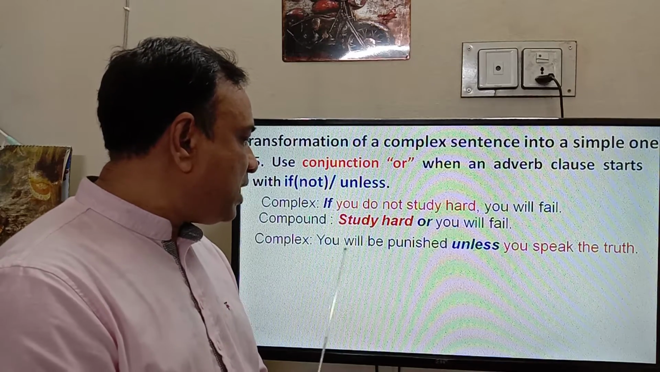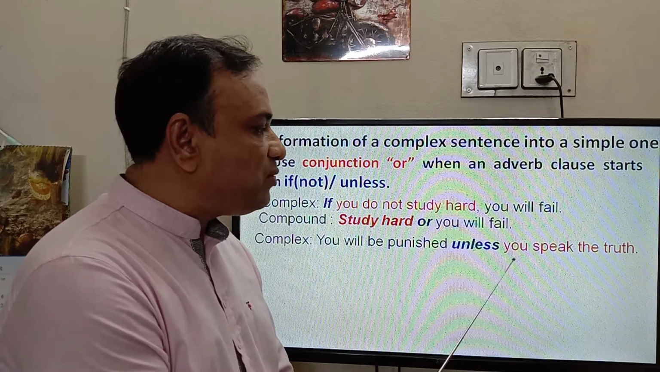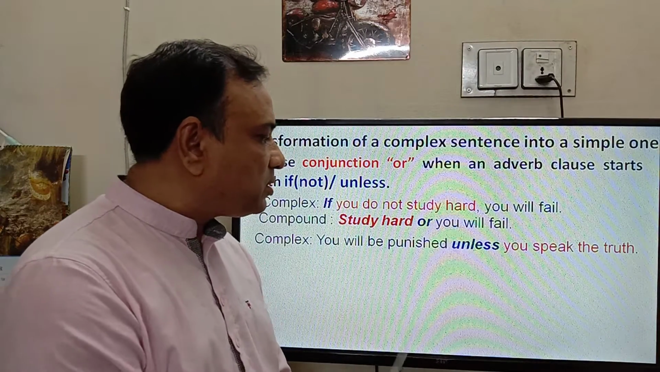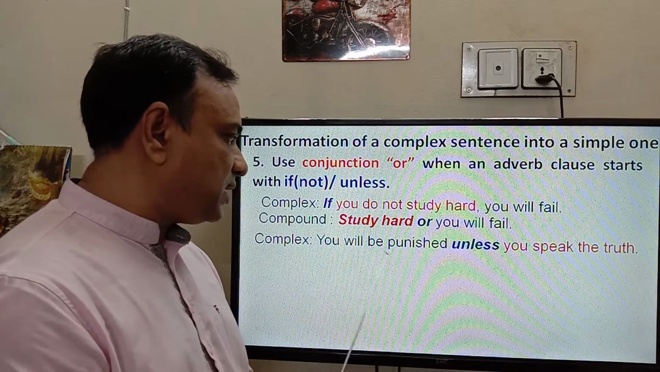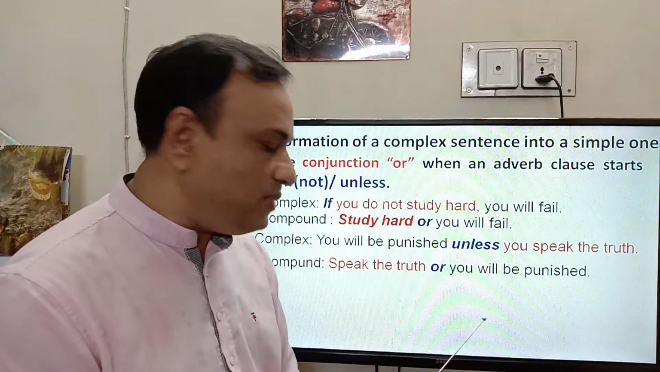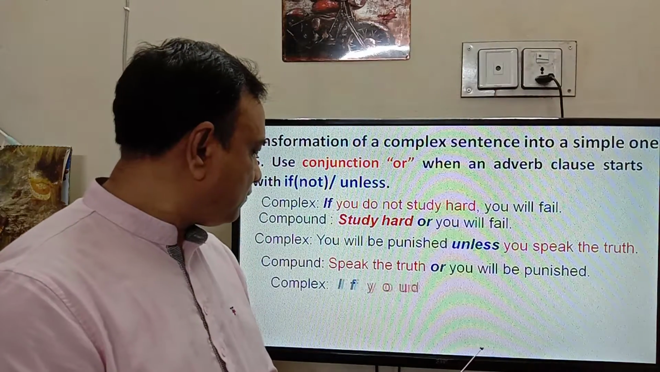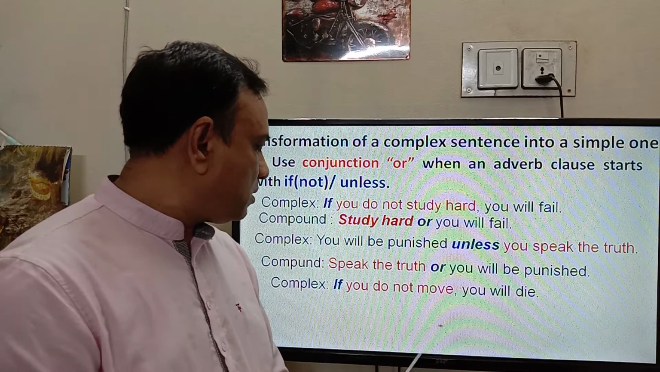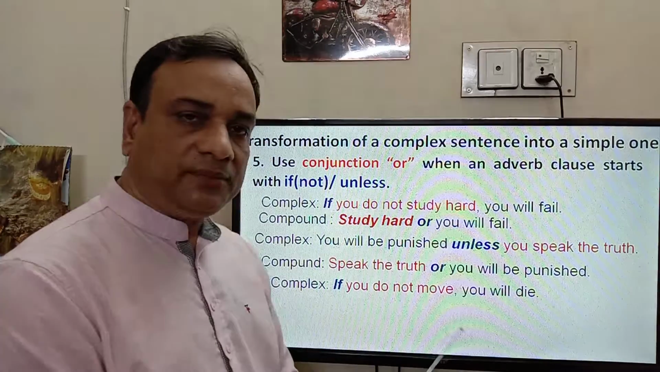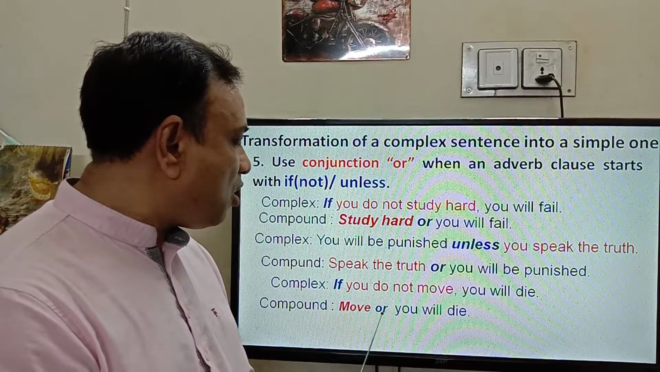Here is another example: you will be punished unless you speak the truth. Here "unless you speak the truth" represents the subordinate clause. So we have to take it at the beginning of the compound sentence with imperative mood. So the answer will be: speak the truth or you will be punished. Another example: if you do not move, you will die. Can you guess what the answer will be? Yes: move or you will die.